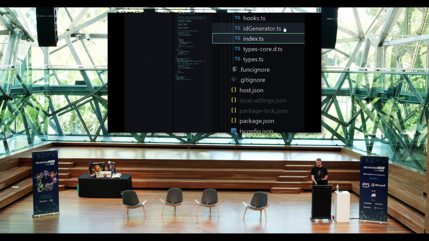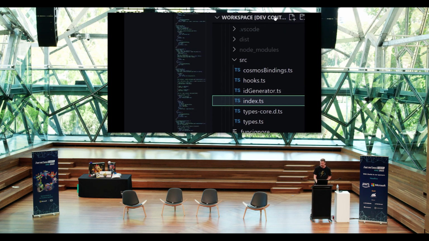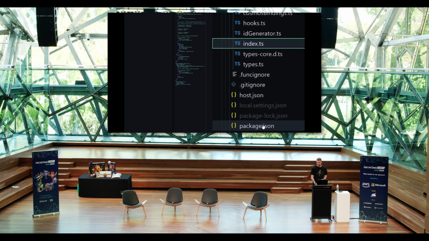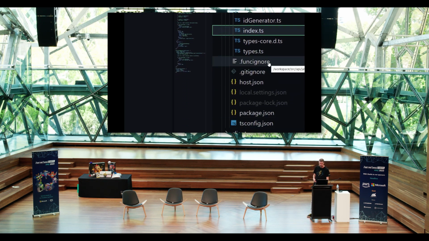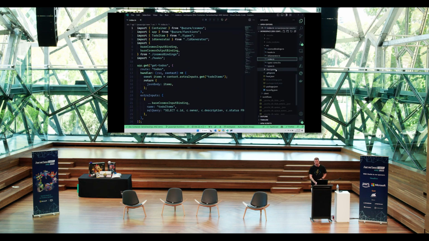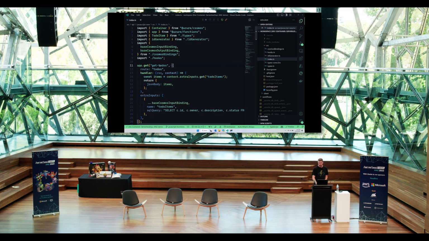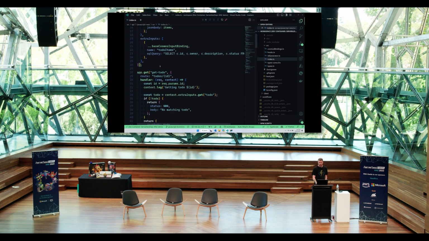So here's our top level folder. We have a source directory, and inside of that, we've got an application set of files. We have a package JSON and all those sorts of things you would expect from a Node application, rather than a series of separate scripts. And that's started up now, so it's discovered the functions that we've registered with the names that I've provided them. That's things like get to-dos, get an individual to-do, etc.